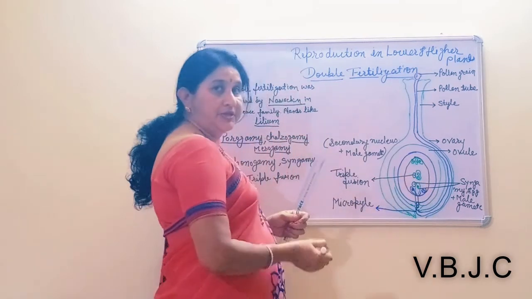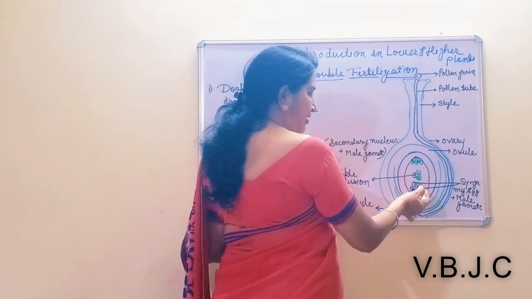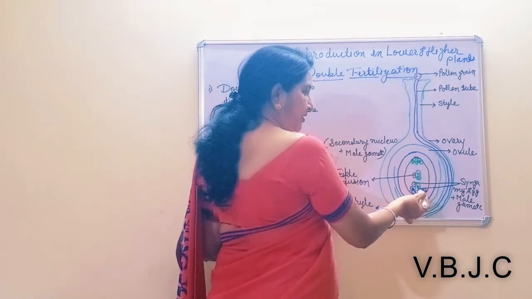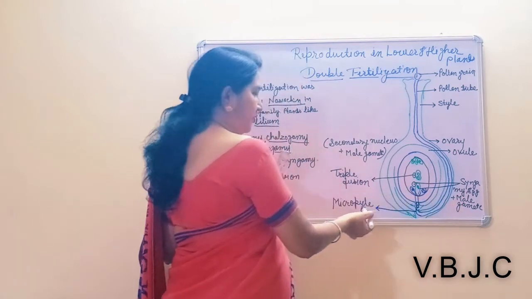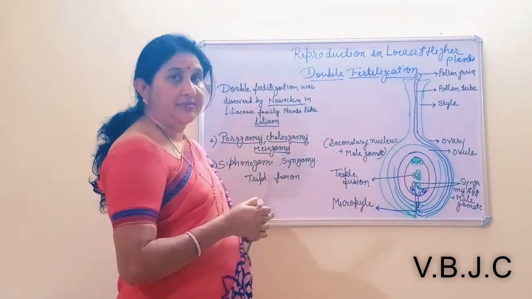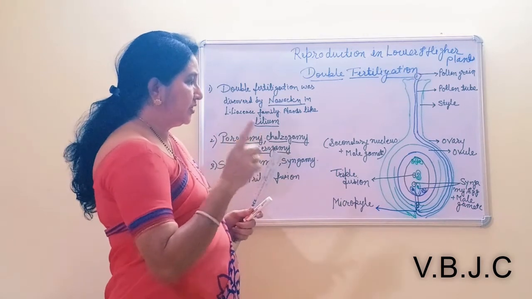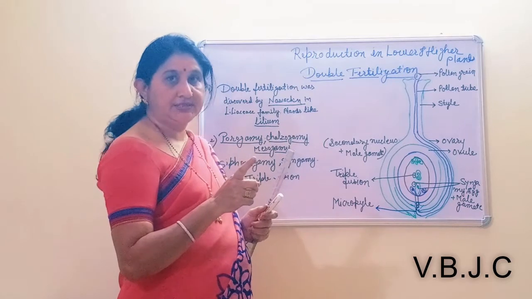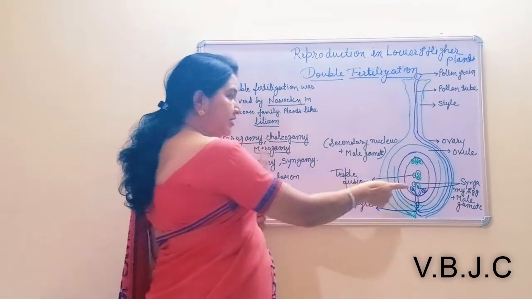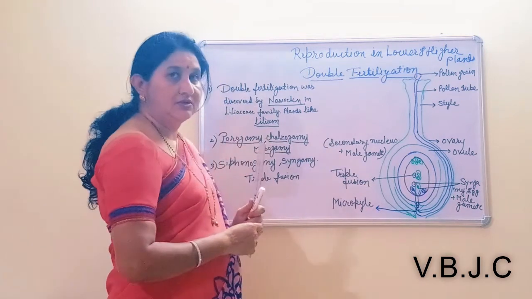Out of these male gametes, the first male gamete is united with the egg cell to produce the zygote, and that is also known as syngamy. There are two fertilization processes in double fertilization: one is known as the first fertilization process and another as the second fertilization process. The first is known as syngamy and the second is known as triple fusion.